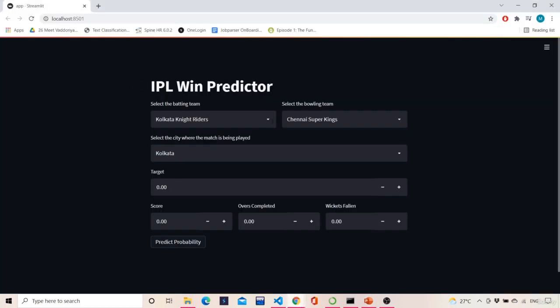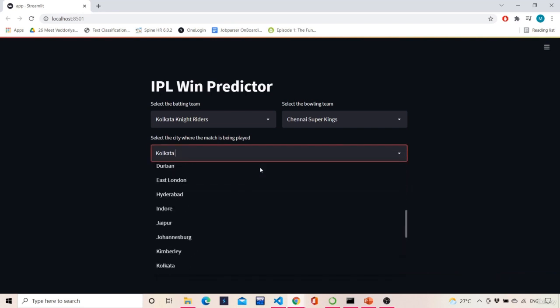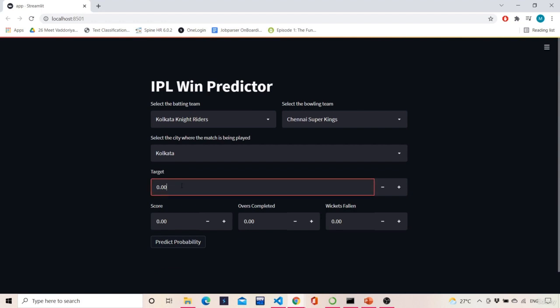Let's say that the team is Kolkata Knight Riders, who is batting. So second innings is happening and Kolkata Knight Riders is batting and Chennai Super Kings is bowling, and the match is played at Kolkata. You can also select whatever location you want. I preferably select Kolkata, hometown. Then the target given to Kolkata Knight Riders is 180.